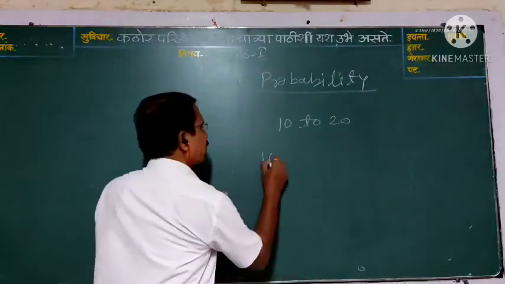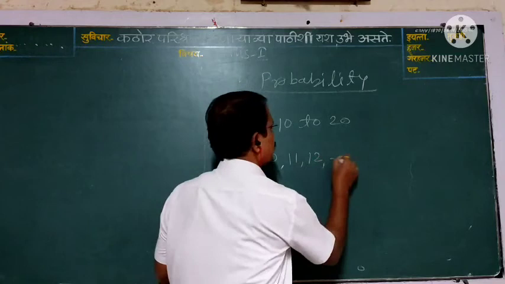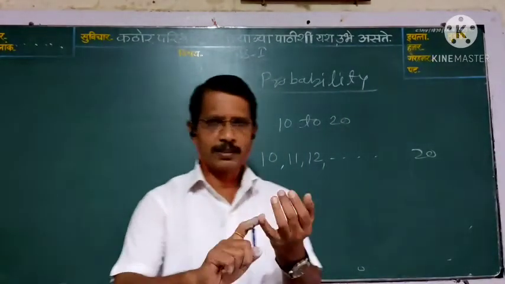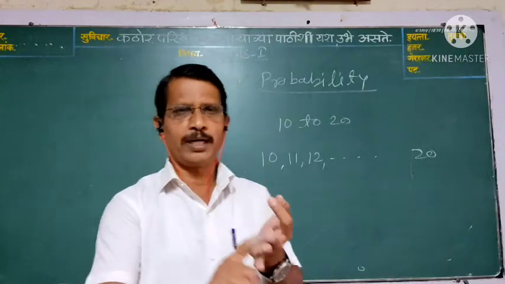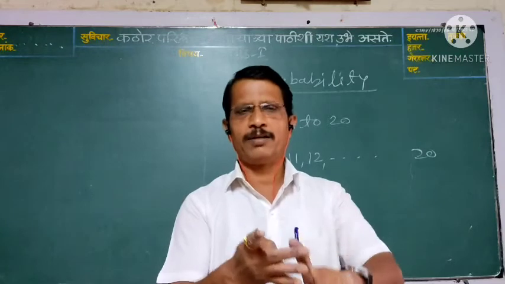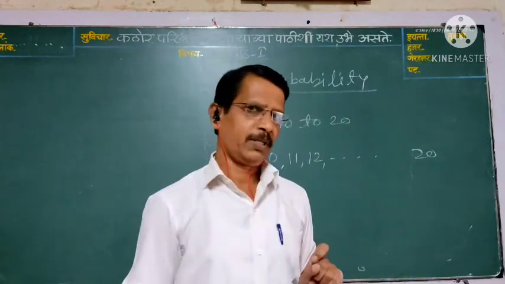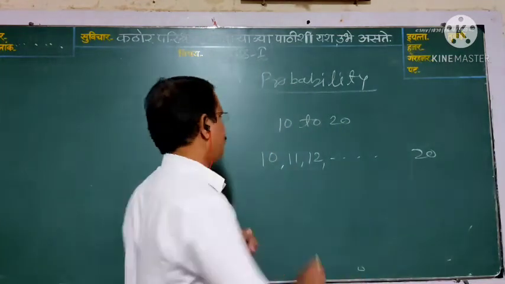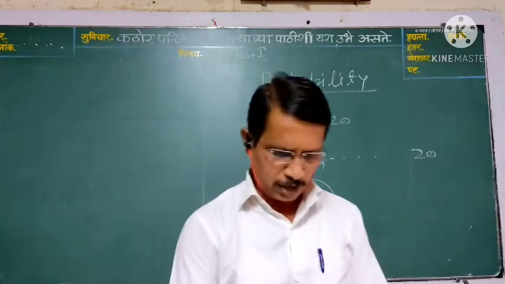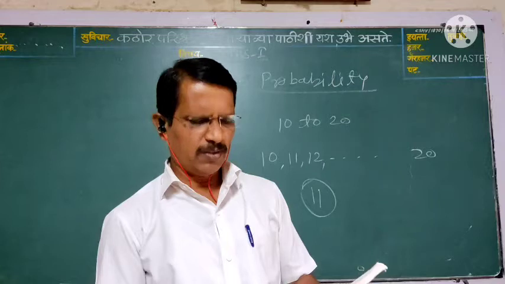Card number 1 is 10, then 11, then 12, up to 20. Means how many cards? 10, 11, 12, 13, 14, 15, 16, 17, 18, 19 and 20. Total cards are 11. 11 possibilities are there. So in this way, solve practice set 5.1. Very simple.